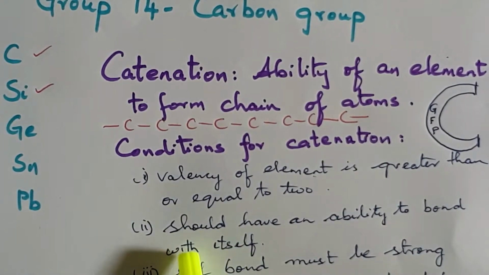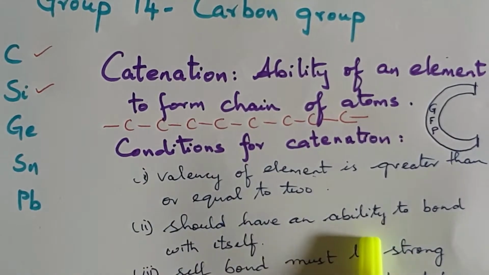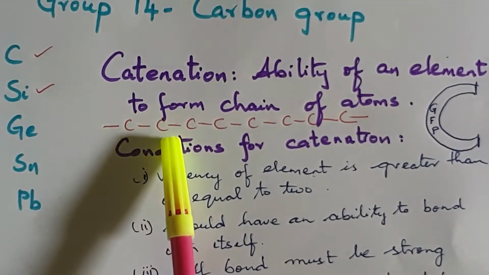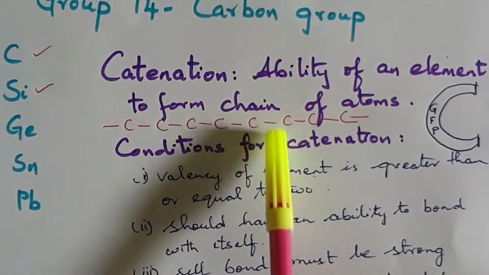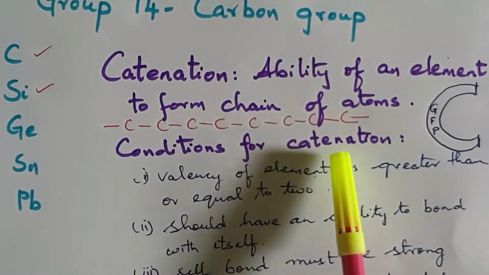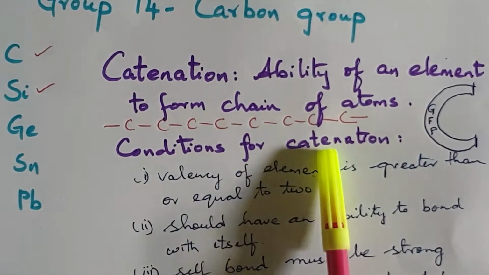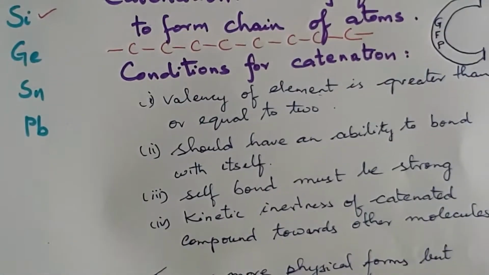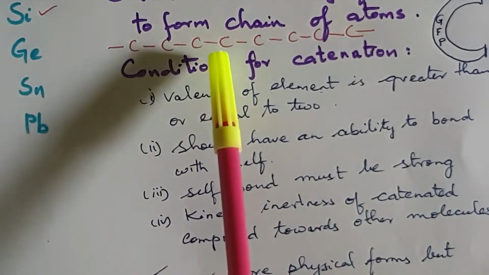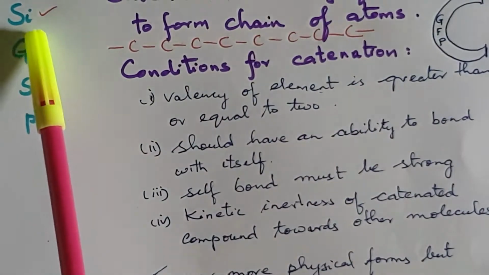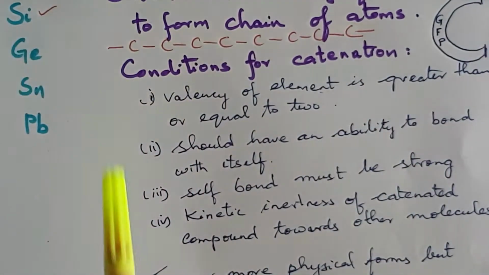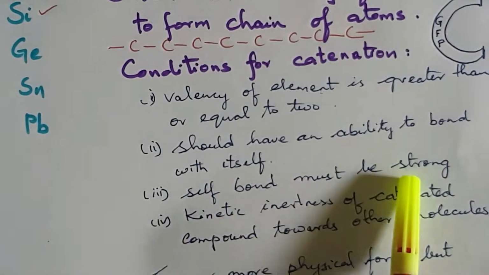Secondly, the condition for catenation is that they should have an ability to bond with themselves. That is, carbon can bond with itself as a long chain of carbon atoms. So this is one of the conditions for catenation to take place. Thirdly, the self bond must be strong. The carbon-carbon bonds or the silicon-silicon bonds that are formed in catenation should be strong enough.